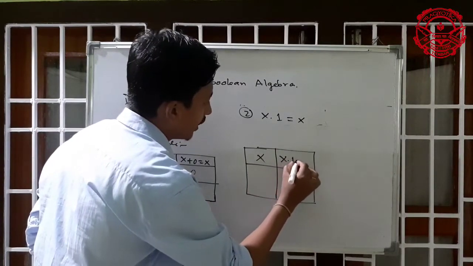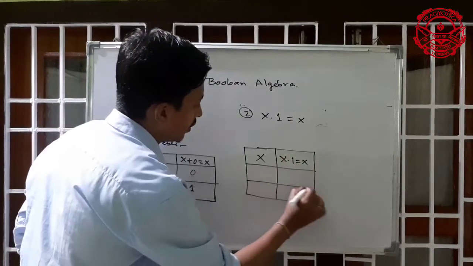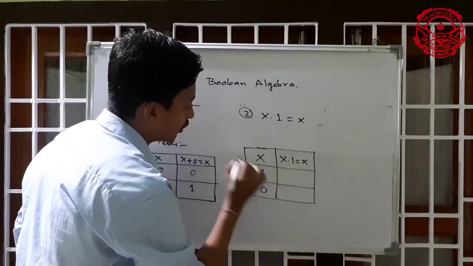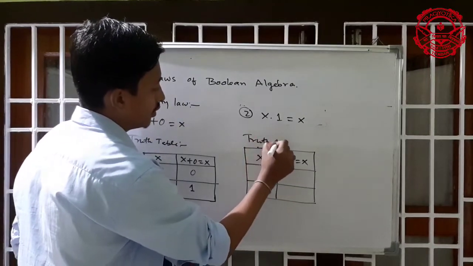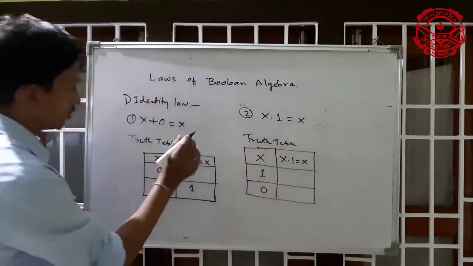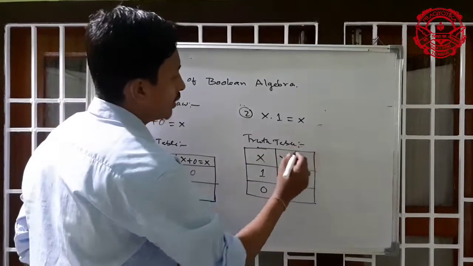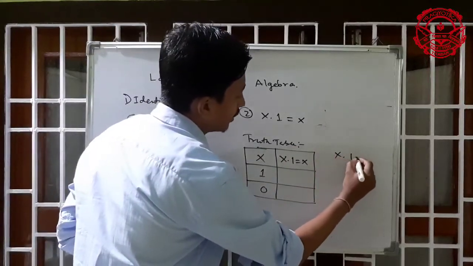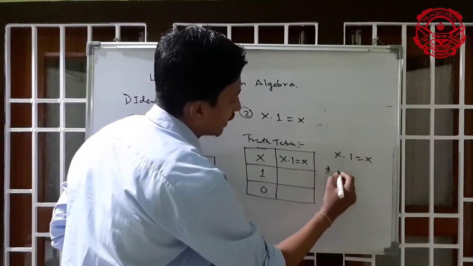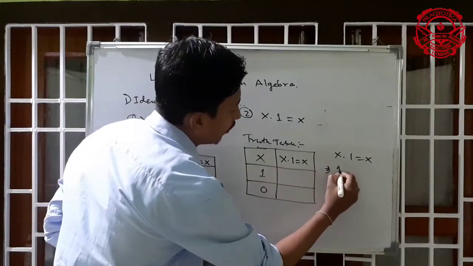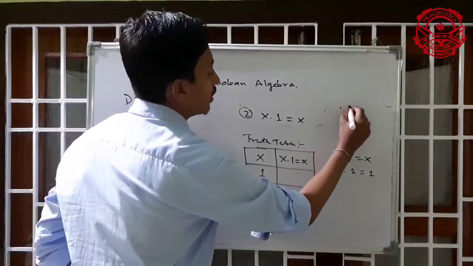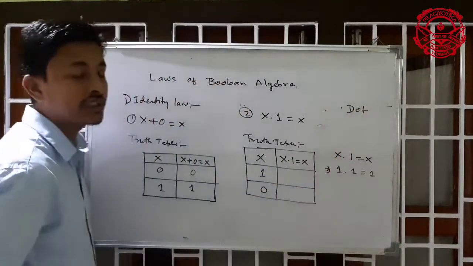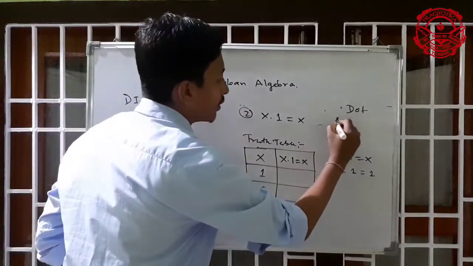X dot 1 equal to x. Only two possible values, 1 and 0. First I am taking 1. Truth table. Say x dot 1 equal to x. First x equal to 1. 1 dot 1 equal to what? Dot is an AND operator.